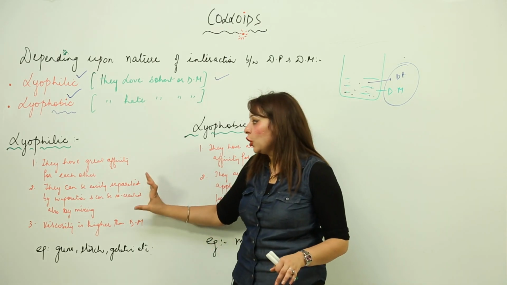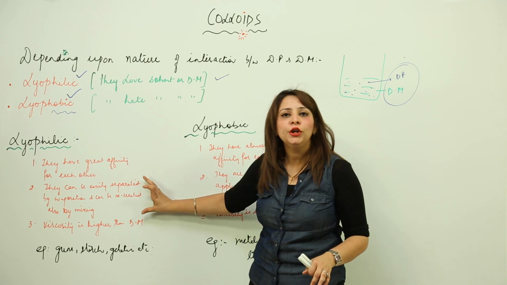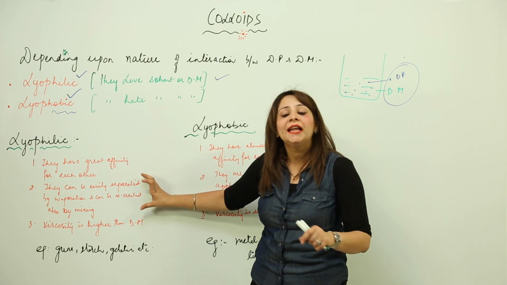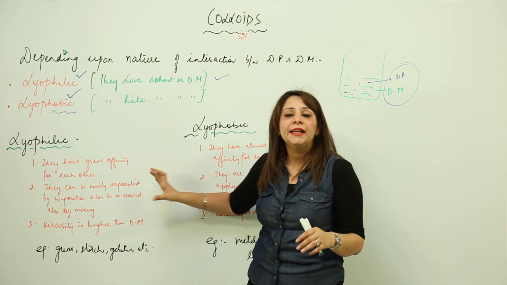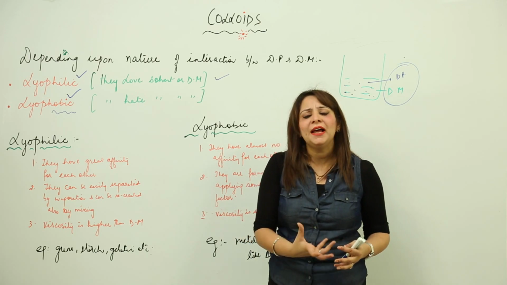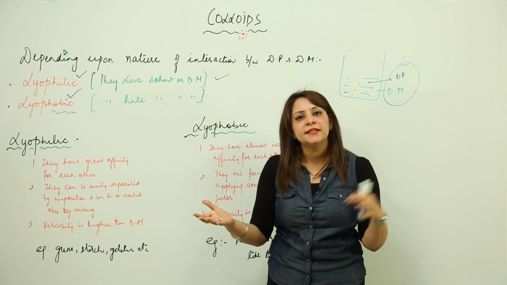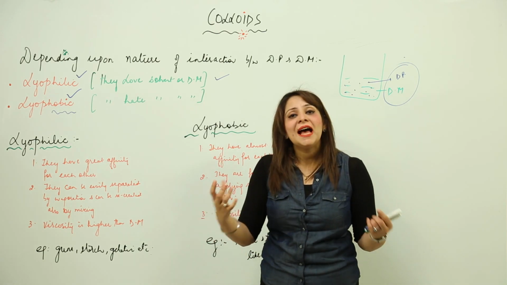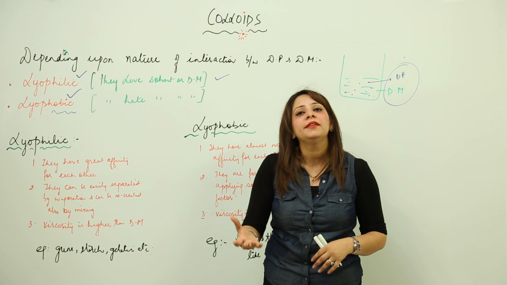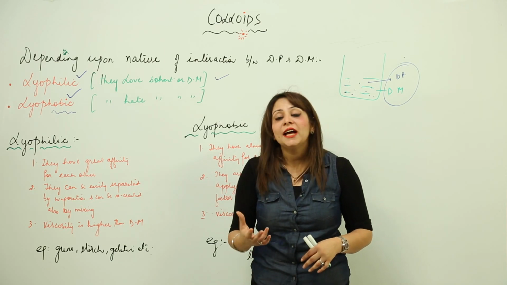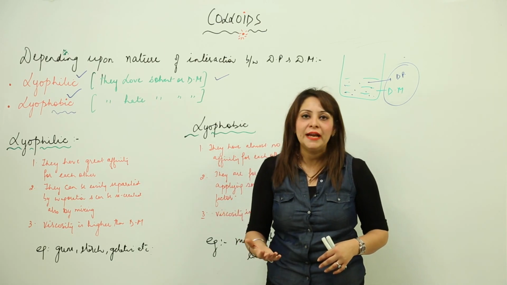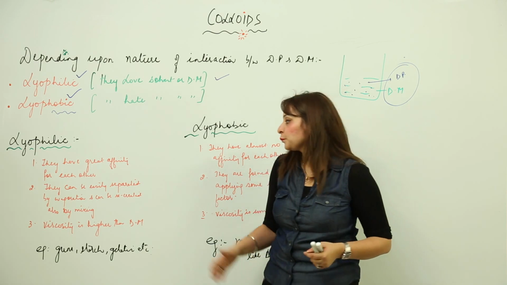And if we talk about their formation, as I told you, they can be easily separated and they can be easily recreated. If we want to separate it, we can generally apply a basic phenomenon, that is evaporation, and we'll get the dispersed phase and dispersion medium separated. But as soon as we mix them up, they will form the colloid again. So that means they can easily form the colloid, and they can be easily separated.